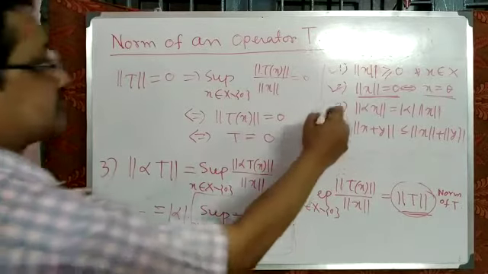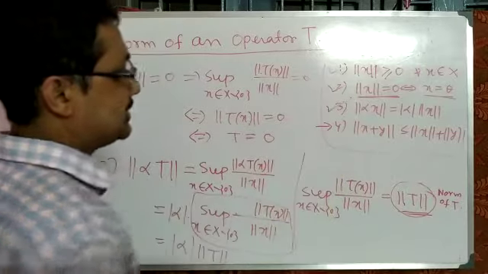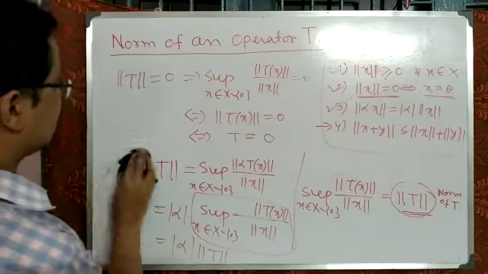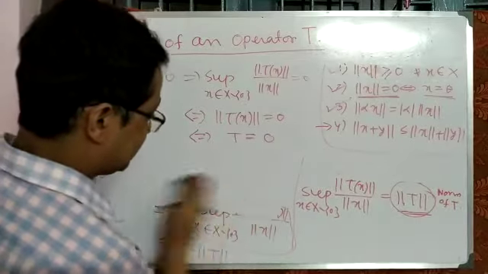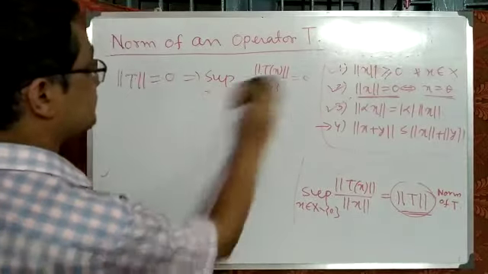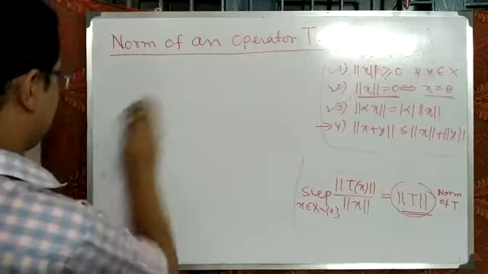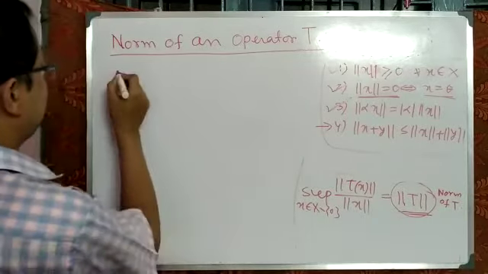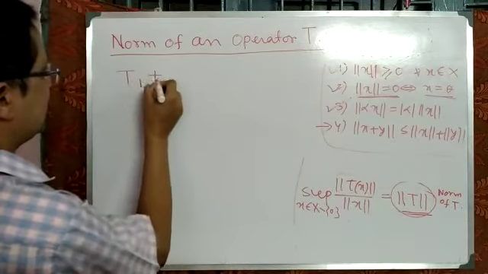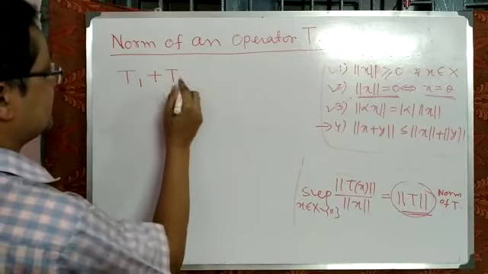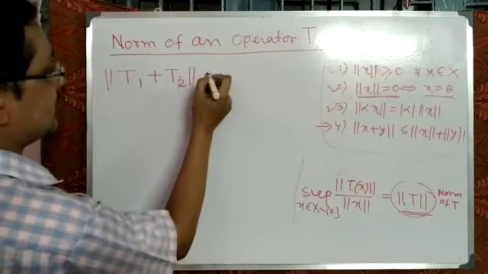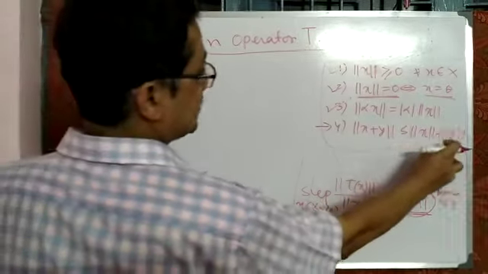Now let us go to the final property. What is the final property? If you choose two operators, T1 and T2, then norm of T1 plus T2 is less than or equal to norm of T1 plus norm of T2.